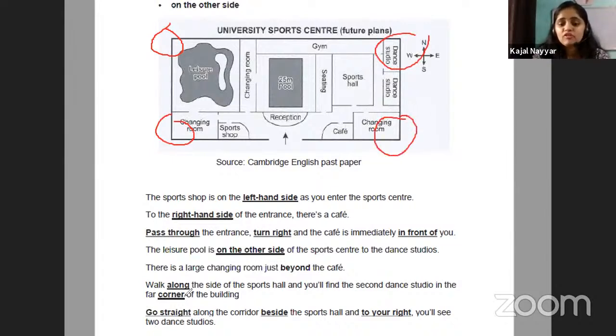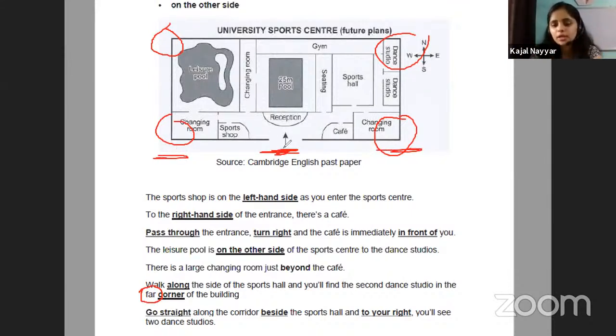Now, what they mean by the far corner, this term is very important. What does far corner mean? For example, we are at this location. This is our reference point, the point from which the examiner is telling us different locations. So these two will be our near corners, these corners are really near to us.